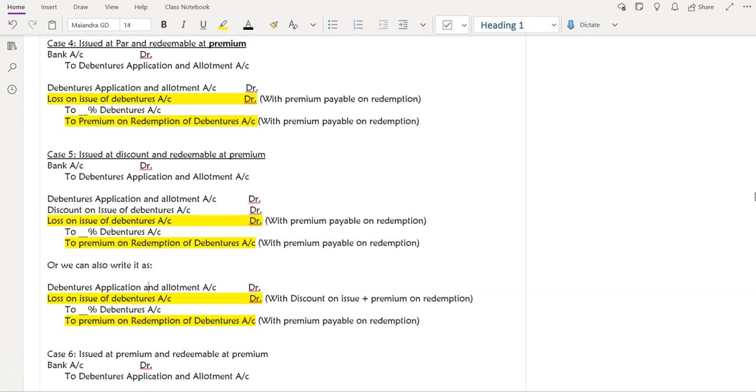This is your liability. Okay, loss on issue of debentures account can be set off with the security premium account. Okay, that part we are going to study in a later topic, which is writing off of discount or loss on issue of debentures.